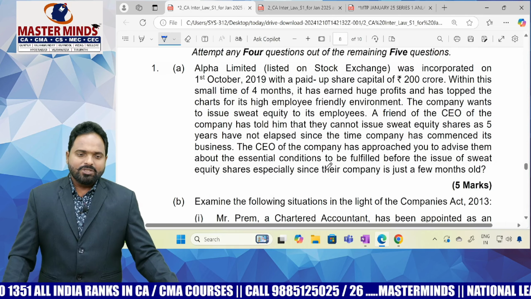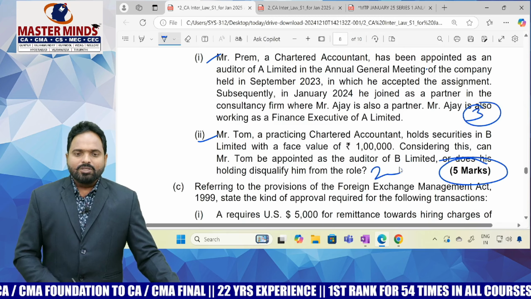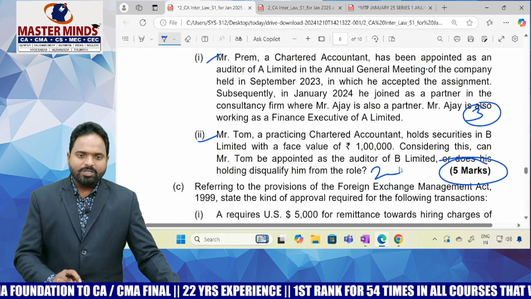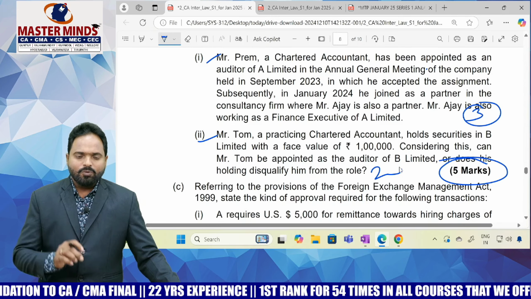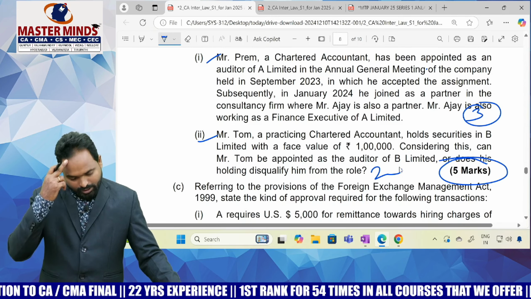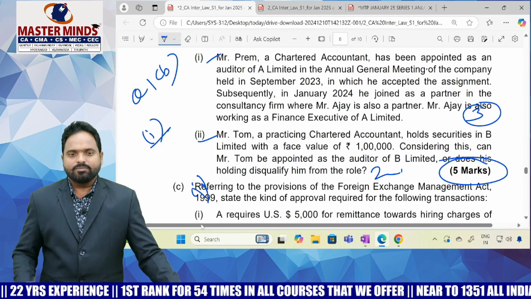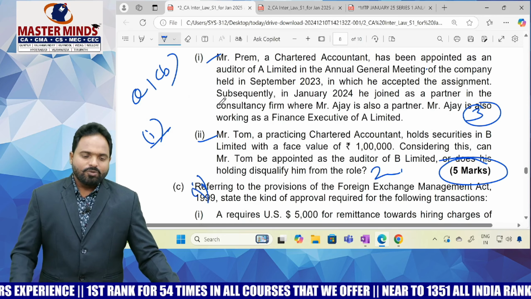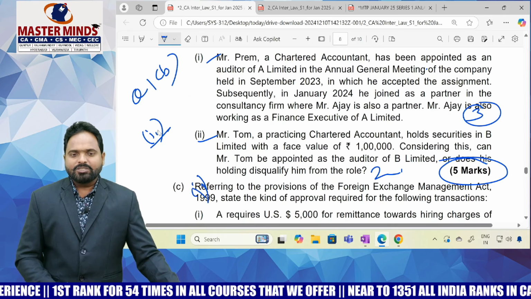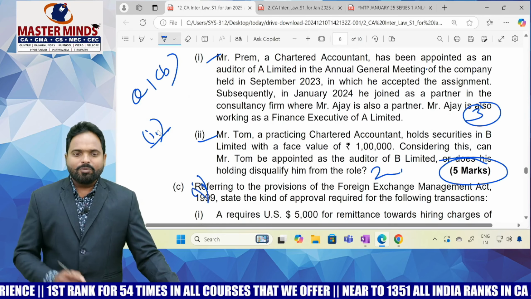See, 1B again has 1, 2. Sir, are both separate or not separate? Both are the same question, because for both together they are given 5 marks. There are no separate marks given like 3 marks, 2 marks. So it is one question, and you have to write it at one place, 1B, 1 and 2. Or you can put the heading question number 1B, and write 1 in the side margin and 2 in the side margin. Please don't write 1B1 in one place and 1B2 in some other place, no.